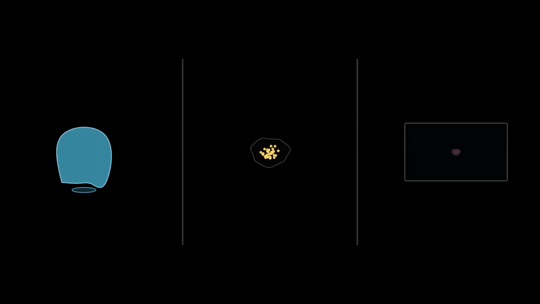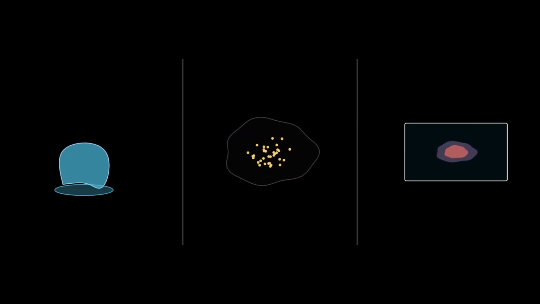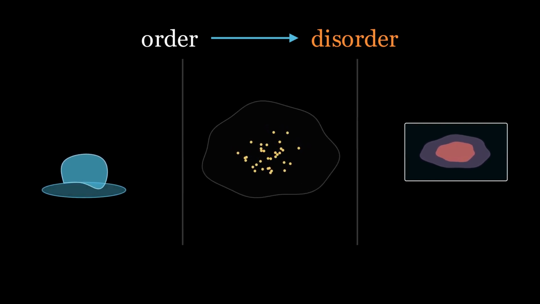And this is not the only example. Ice melts, perfume spreads throughout a room, a drop of ink disperses in water. All of these phenomena seem to suggest that physical systems naturally evolve toward more disordered configurations. But is that really what is happening?